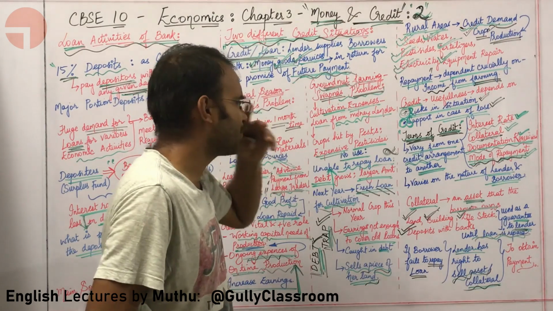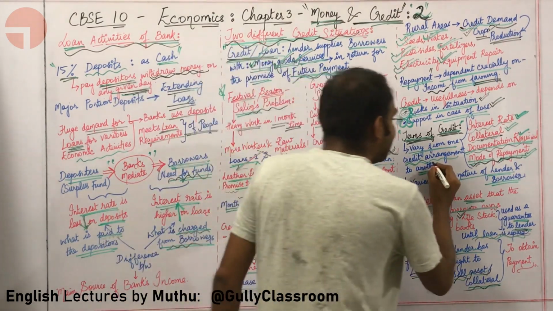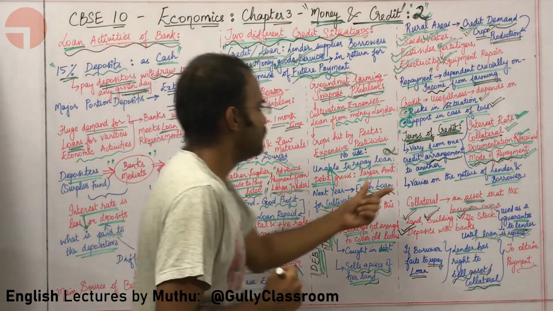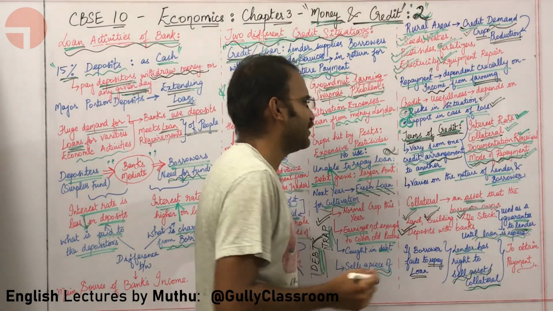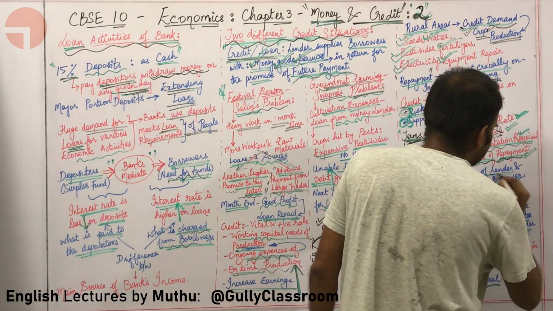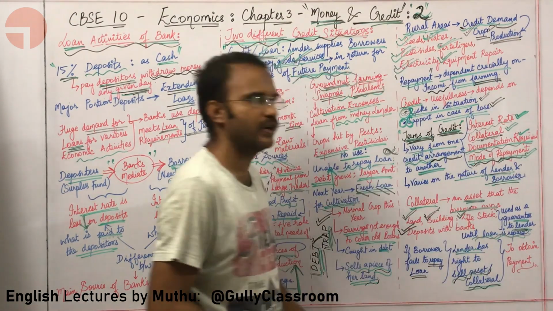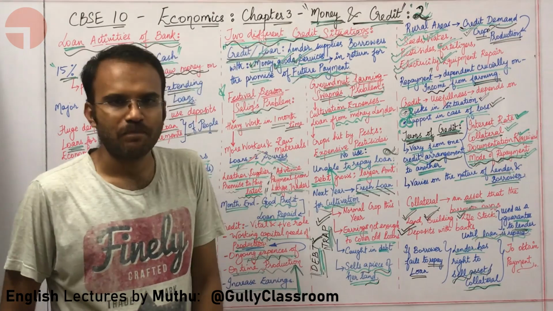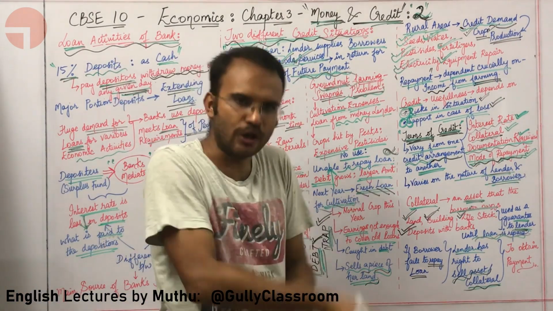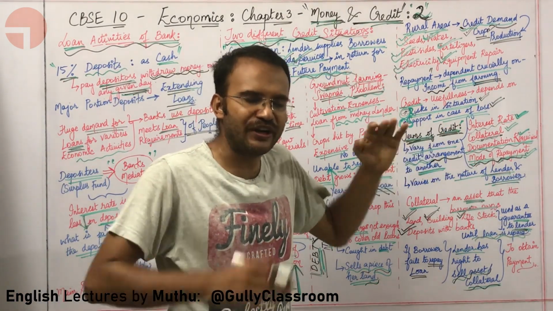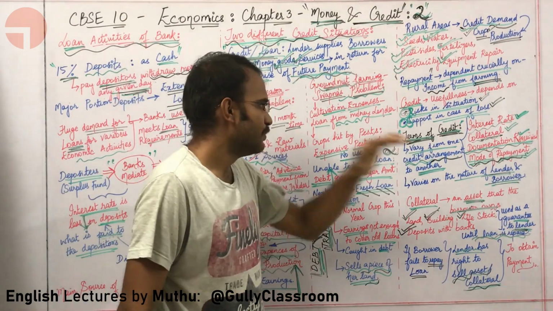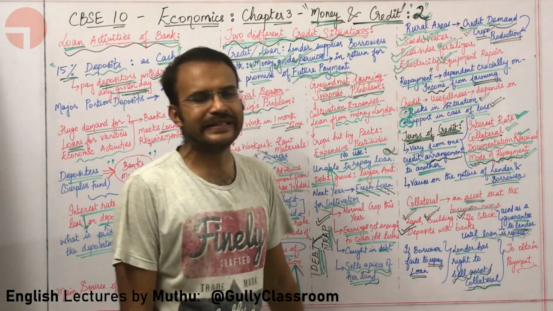Right. The terms of credit will vary from one credit situation to the other. And the terms of credit also vary on the nature of the lender and borrower. On whom does the terms of credit vary? It is going to vary based on both the nature of the lender and borrower.